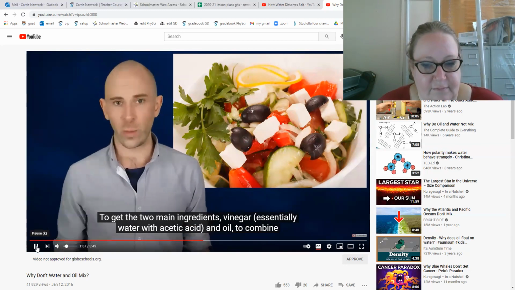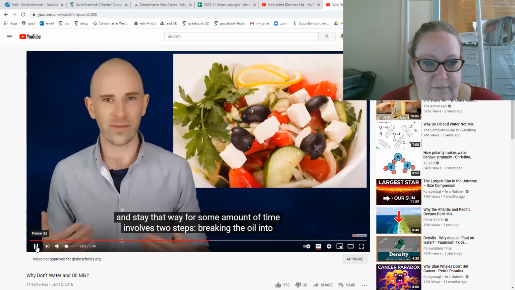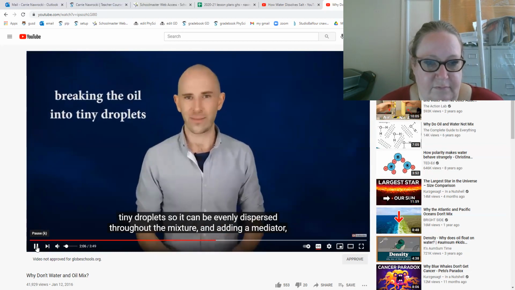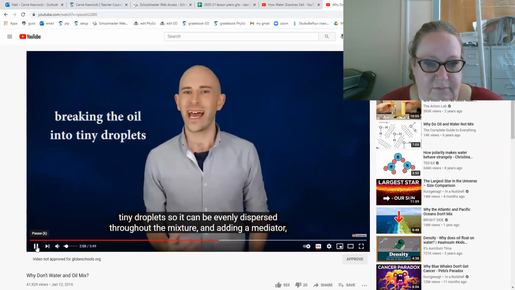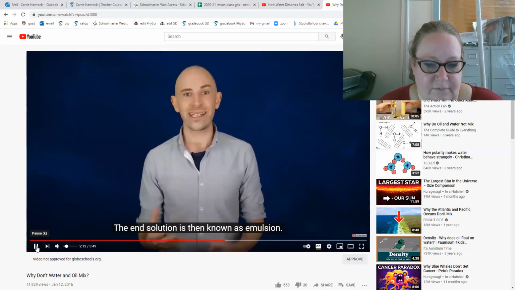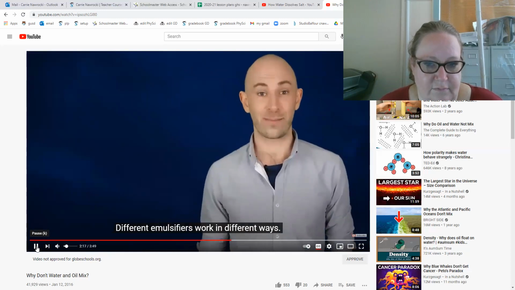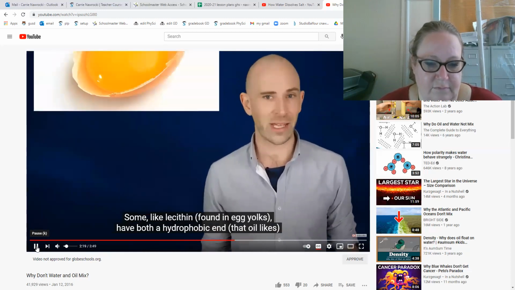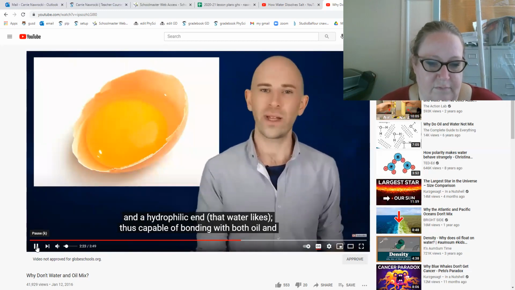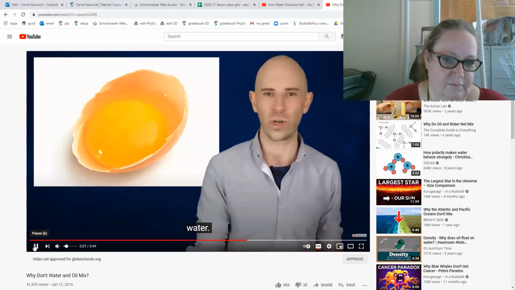Ingredients: vinegar, essentially water with acetic acid, and oil to combine and stay that way for some amount of time. It involves two steps: breaking the oil into tiny droplets so it can be evenly dispersed throughout the mixture, and adding a mediator called an emulsifier. The end solution is then known as an emulsion. Different emulsifiers work in different ways. Some, like lecithin, found in egg yolks, have both a hydrophobic end that oil likes and a hydrophilic end that water likes. Thus, they are capable of bonding with oil and water.